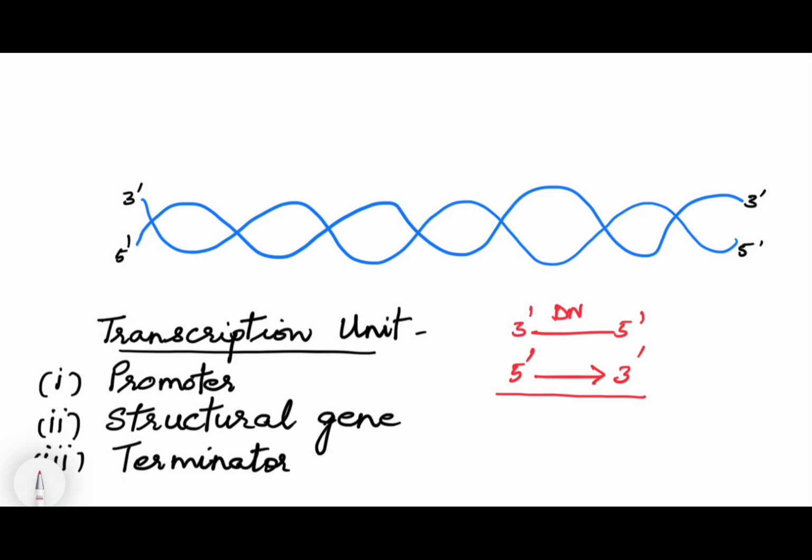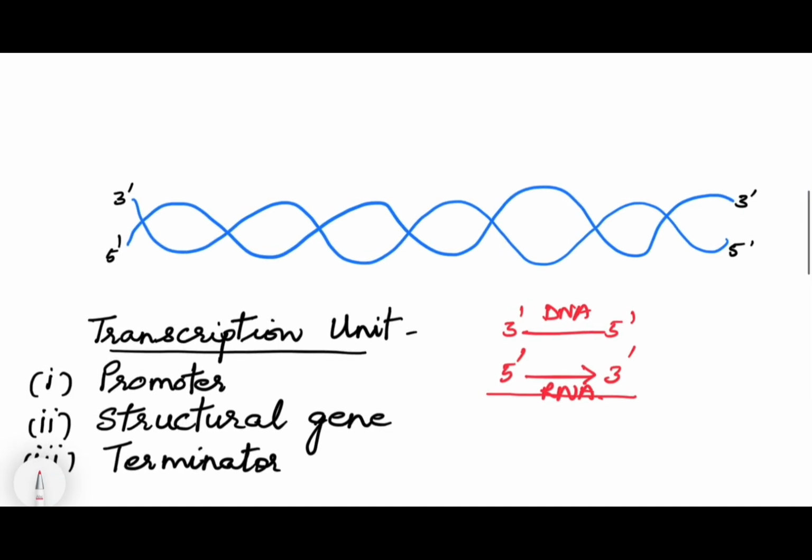So this is DNA and this is RNA, which is formed by RNA polymerase. Always remember that the DNA strand should be of this polarity, 3' to 5', then RNA polymerase can form mRNA.